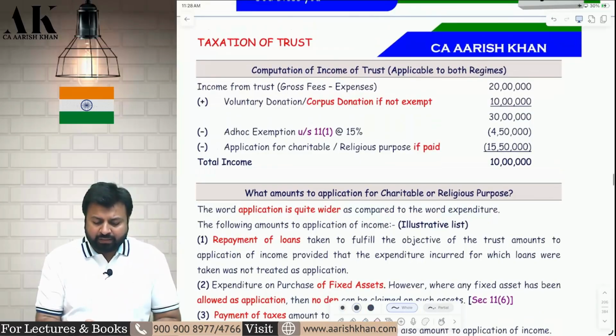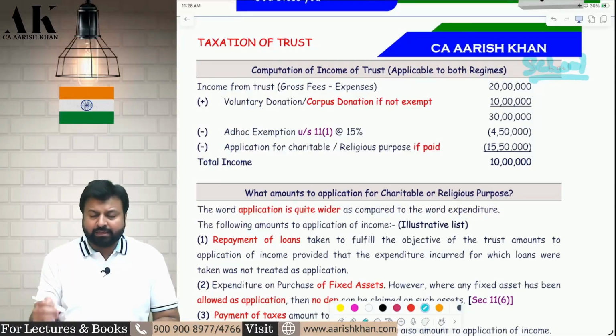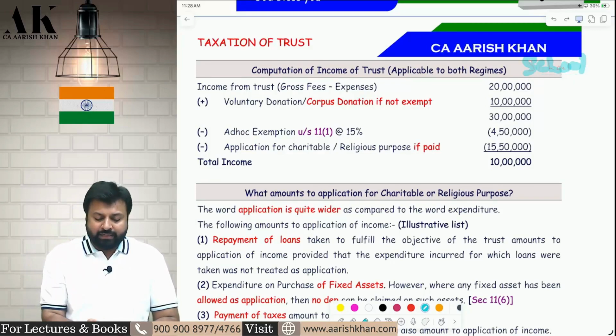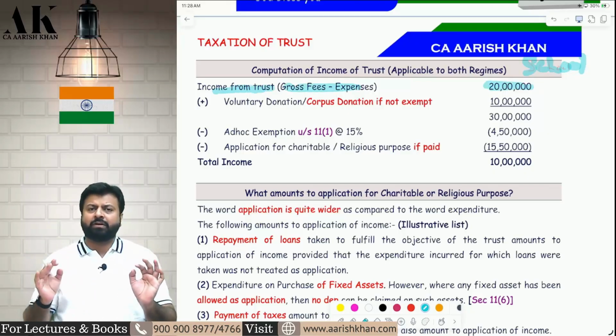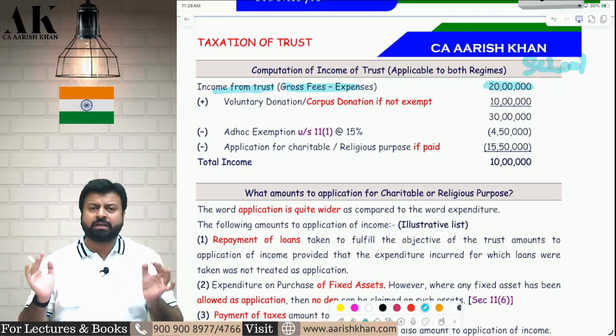First of all, the trust will write down, suppose this is a school. Let's take an example that this is a school. Let's understand from the perspective of a school. The very first thing they will write over here is the income from the trust. Whatever income they have earned from the trust, they will write over there. What do you mean by income from trust? All kinds of incomes. Profit from school will come here.